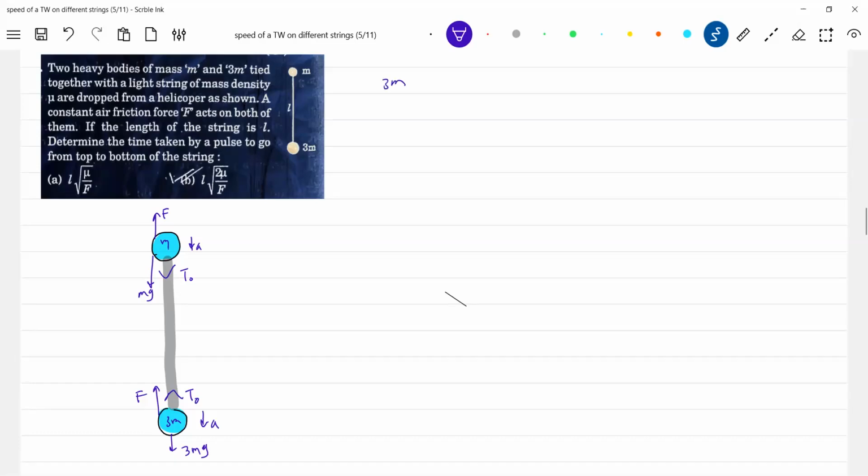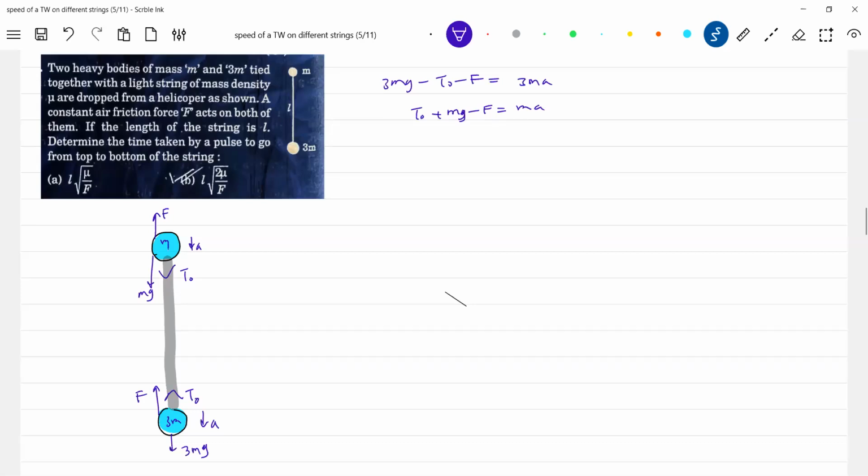3 mg. I'm interested in the tension. I'm interested only in that particular tension.